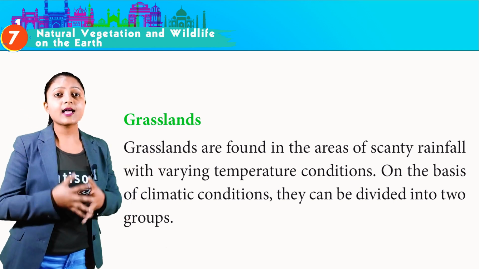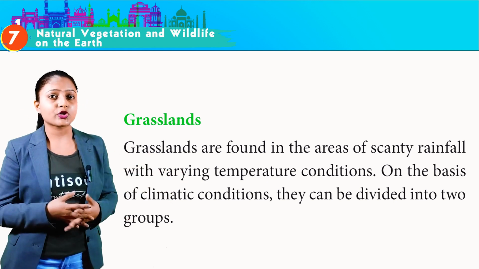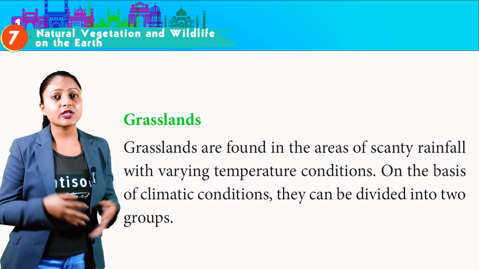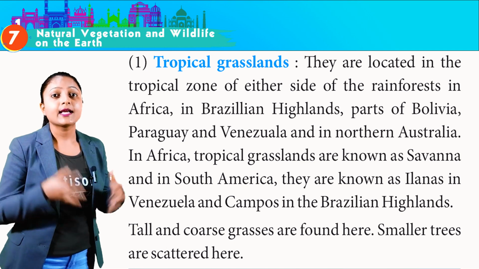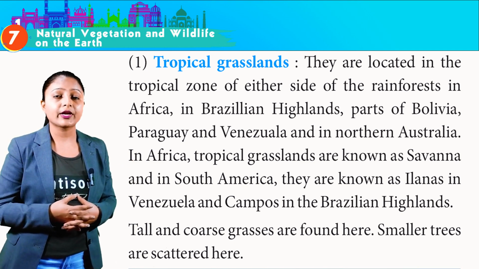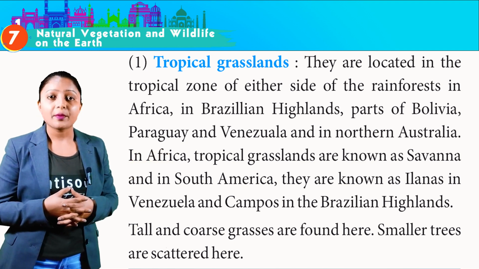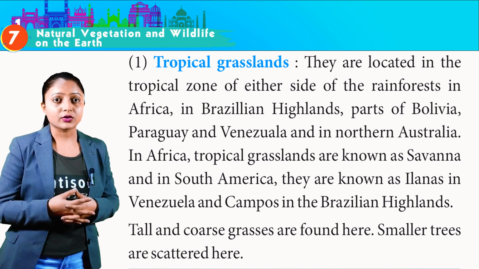Grasslands. Grasslands are found in the areas of scanty rainfall with varying temperature conditions. On the basis of climate conditions, they can be divided into two groups. First, tropical grasslands. They are located in the tropical zone on either side of the rainforest in Africa, in Brazilian highlands, parts of Bolivia, Paraguay and Venezuela, and in northern Australia.